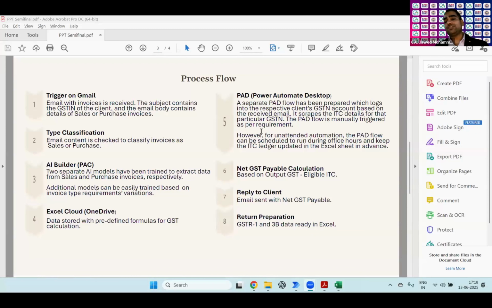Why PAD? Power Automate Desktop has been used to extract the credit ledger balance also. We have purchase invoices and sales invoices, but what about the credit ledger balance? Otherwise, our calculation will be incorrect. So, in real time, simultaneously, we extract the credit ledger balance, and then the net GST payable is calculated as per the ITC set-off rule that I already marked in my Excel. A reply will be sent, and returns are also prepared in that Excel only.